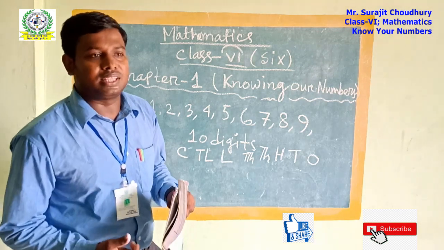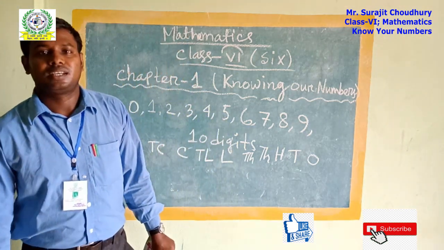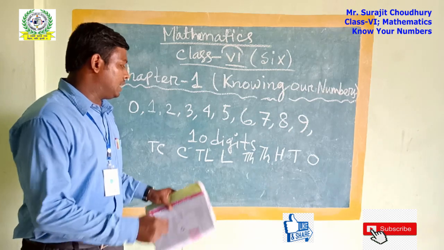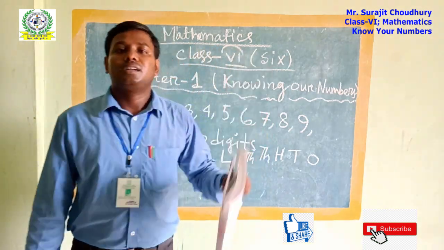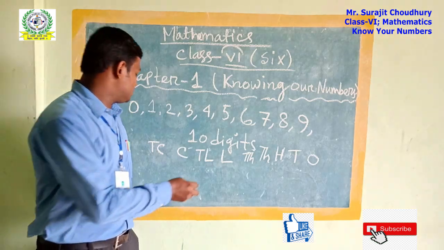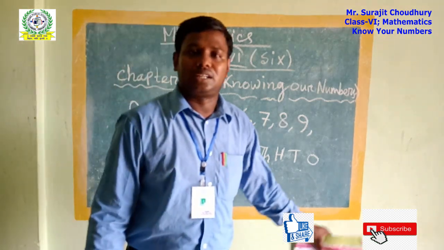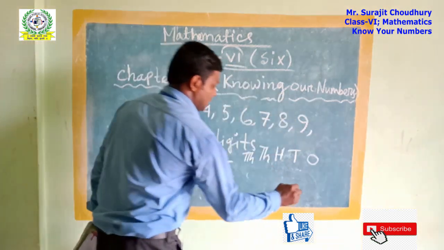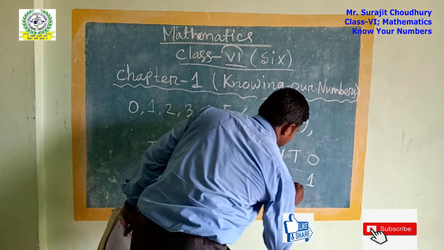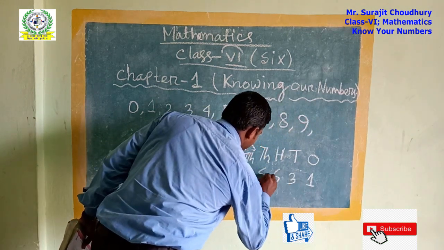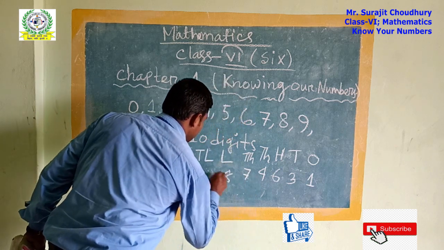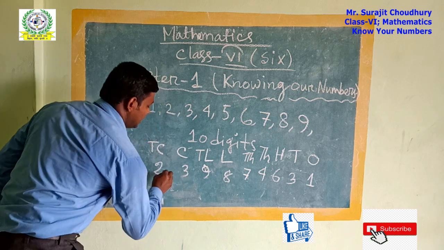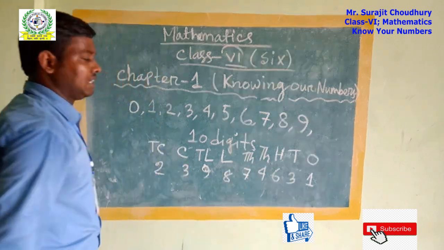From here, we should learn about the further numbers. You have to learn the naming of these numbers. See here, these numbers are written in short. I am giving an example so you can get a better idea. See, I am writing a number here: 1, 3, 6, 4, 7, 8, 9, 3, 2. In every place I have written a single digit.